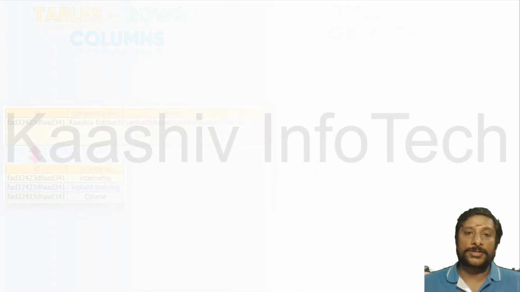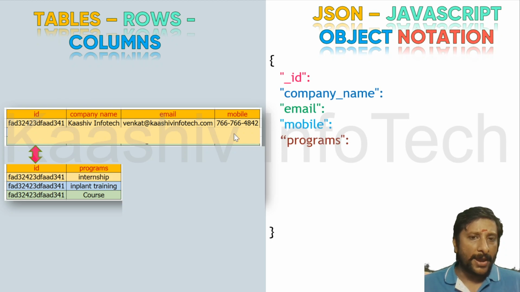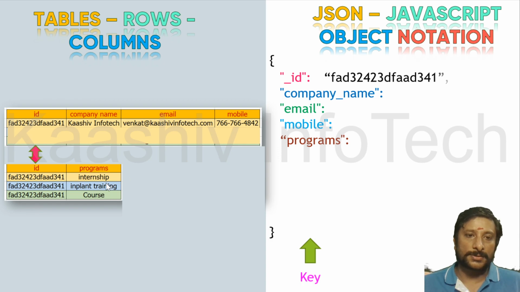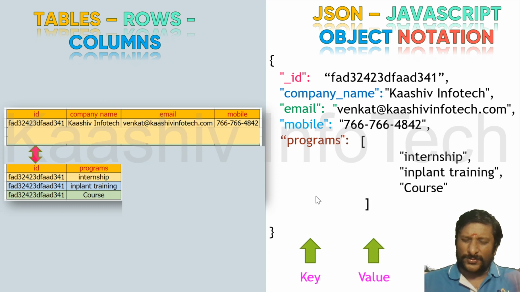Every row is converted into a JSON document. You can see I got the data: company name, email, mobile, and this guy has done internships and plant training courses. And this data is converted into a plain string. Okay, instead of complex tables, I'll make it a simple string.